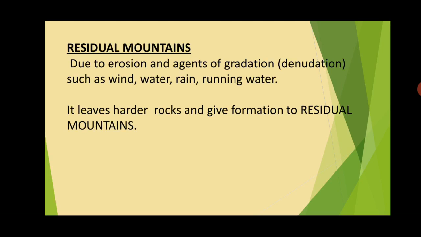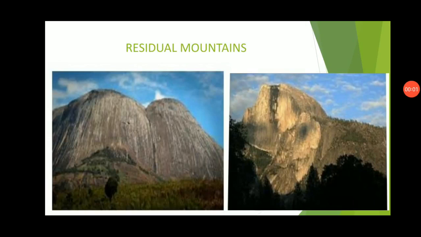So it is free, and whenever there is wind or running water, it erodes the soil or cuts down the rock slowly. Which rocks? Softer rock. And when softer rock is eroded, it leaves harder rock and gives formation to residual mountain. You can see the picture. These are examples of residual mountains found in the Western Plateau lands of USA. You will get this type of mountain.